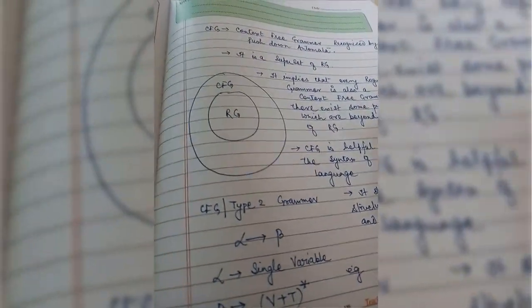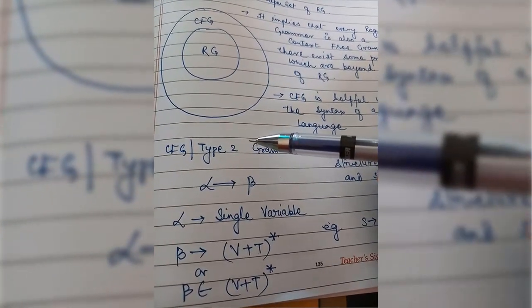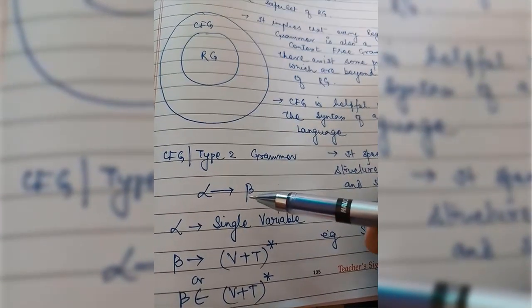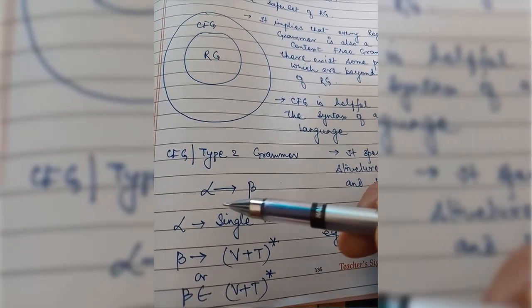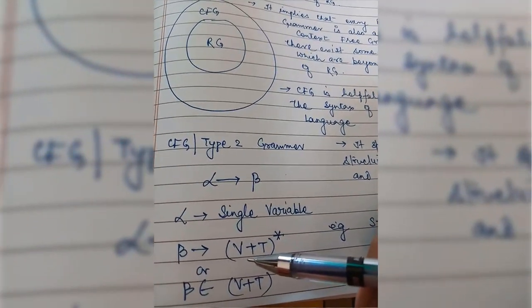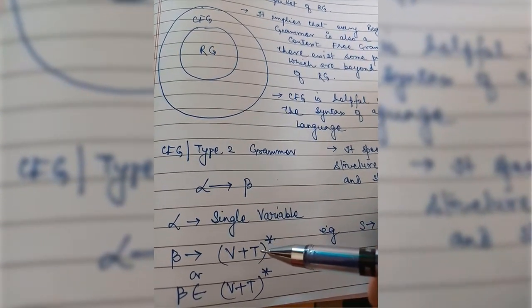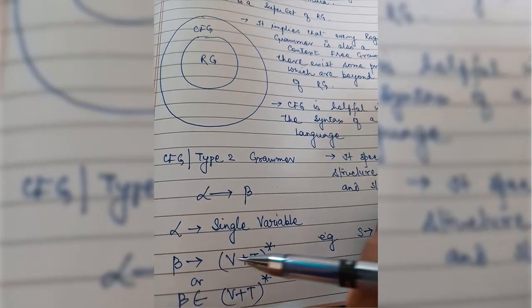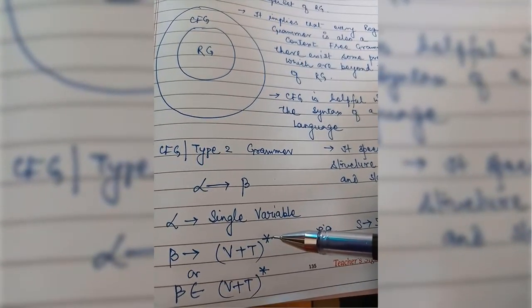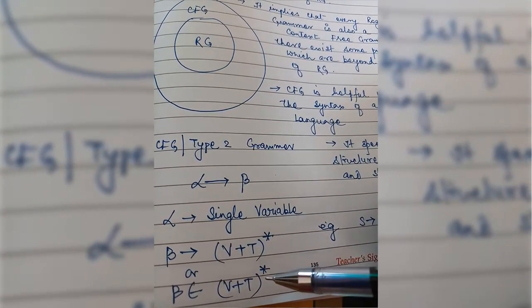Now we will see how the context-free grammar is written. This is also called type 2 grammar. You can go through your formal languages notes of theory of automata. The structure of context-free grammar is alpha tends to beta, where alpha is a single variable. Remember, alpha must always be a variable, whereas beta could be a variable, a terminal, or a combination of variables and terminals. So we can represent beta with (V plus T) closure. Now closure means it could be 0, one variable, two variables, or more.